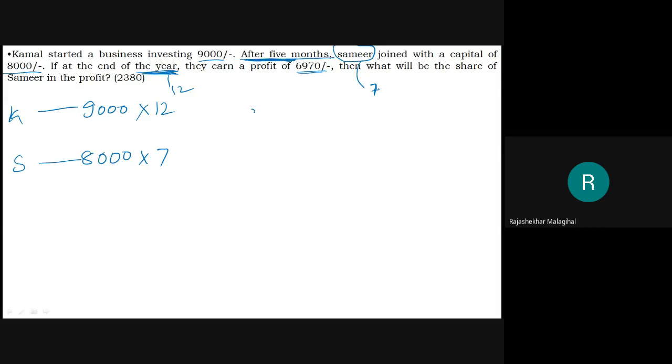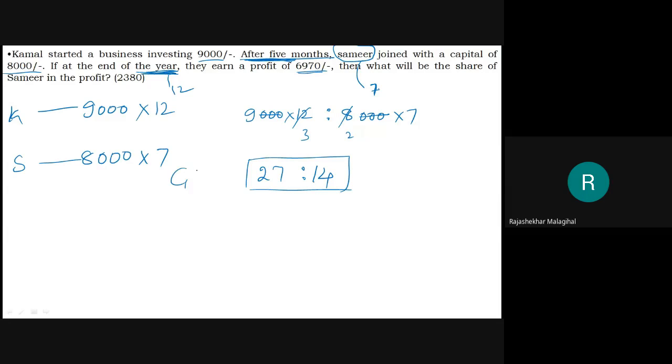Therefore, their investment ratio will be 9,000 into 12 is equal to 8,000 into 7. Then 3 zeros and 3 zeros gone. Then 4 2s are 8 and 4 3s are 12, gone. 9 3s are 27 is to 7 2s are 14.